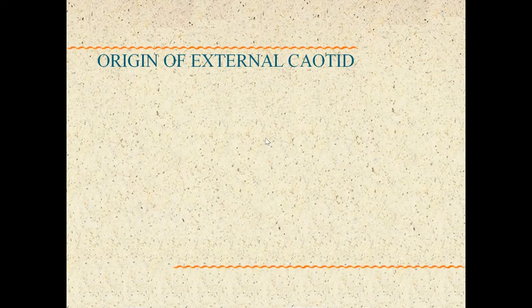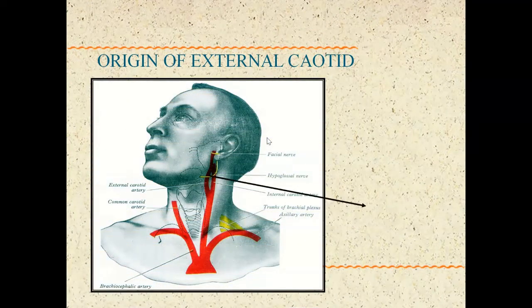So now we will see the external carotid artery under the following headings as usual for other arteries: origin, extent, termination, course, relations, and branches. As this is an important topic, for the branches also we will see. So first we will start with the origin of external carotid artery.